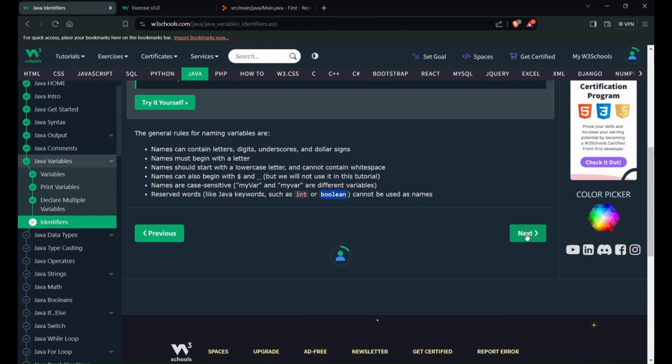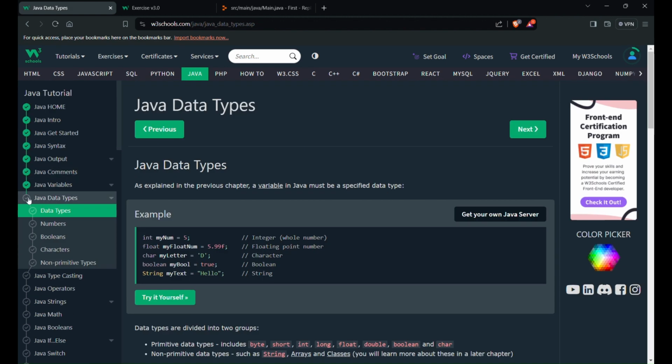Let's move to the next chapter, which is Java data types. As explained in the previous chapter, a variable must contain a specified data type. We have seen that in the syntax: first we have to describe the type and then give the variable name. So int, float, char, boolean, string, these are all data types.